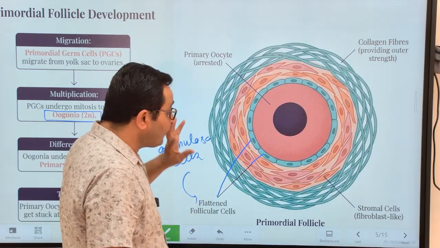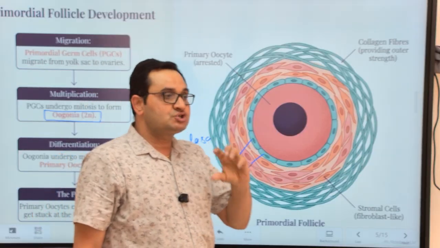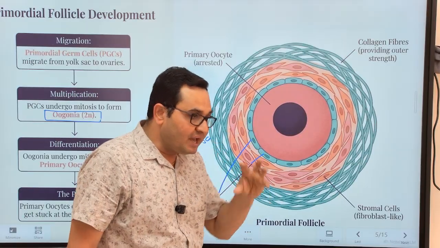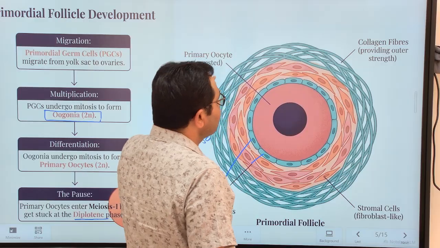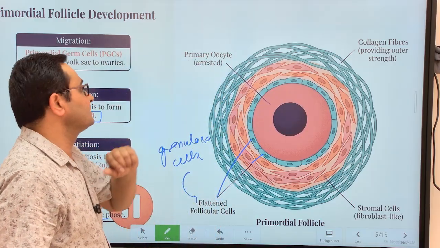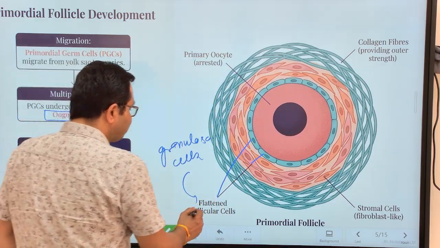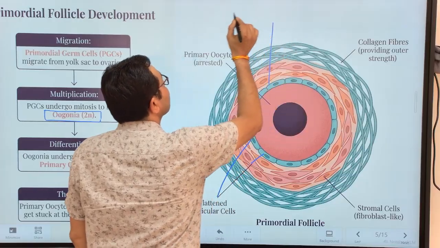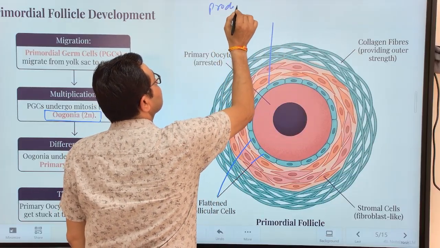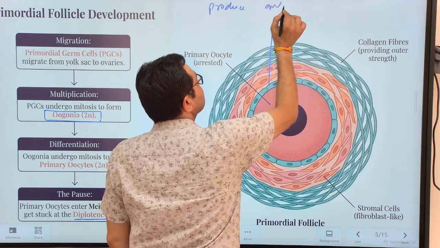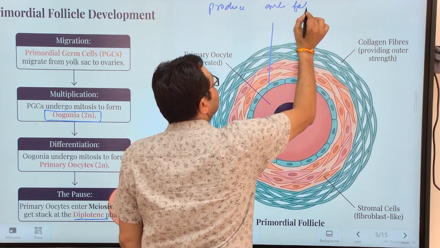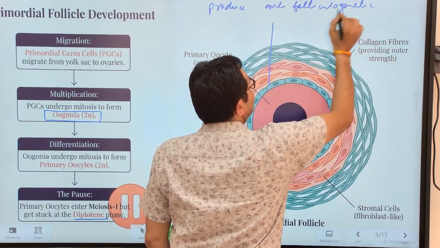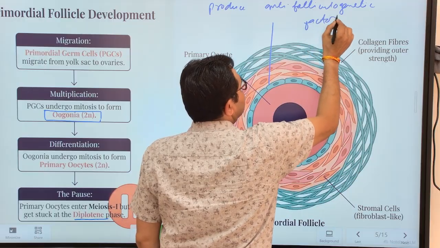The question arises in the mind: if the female child has primordial follicles in the ovary, then why do these follicles not show development after birth? The reason is that these follicular cells produce an anti-folliculogenetic factor.